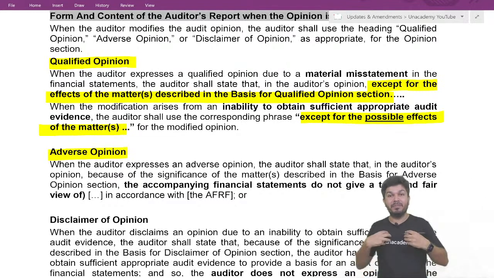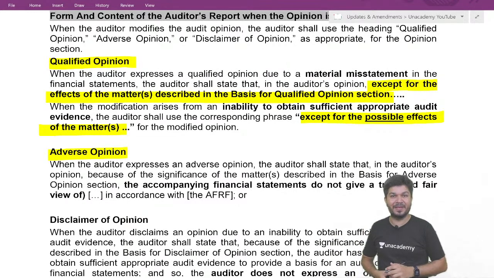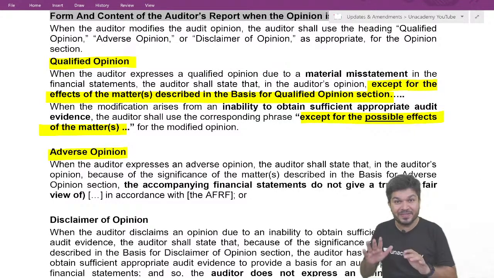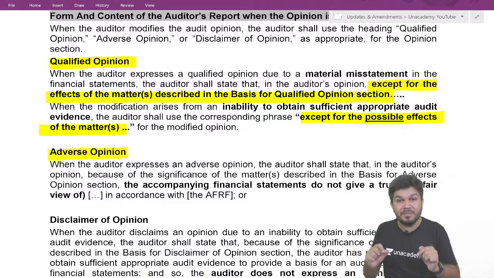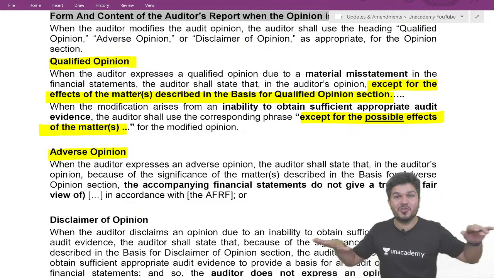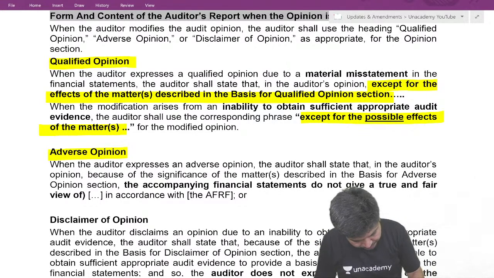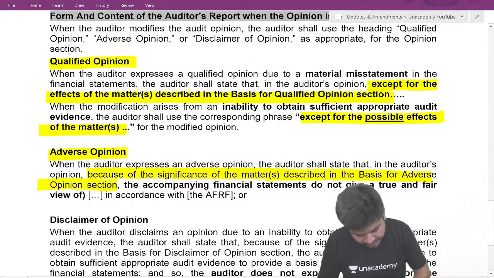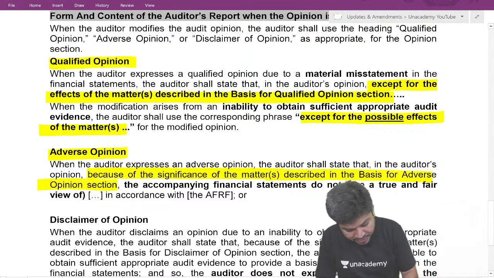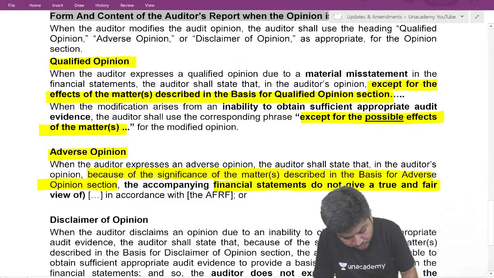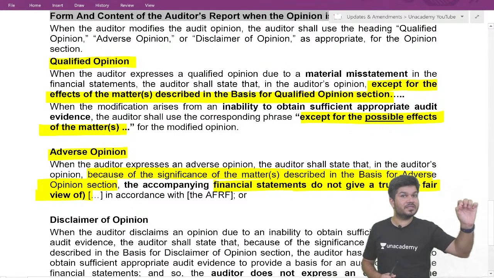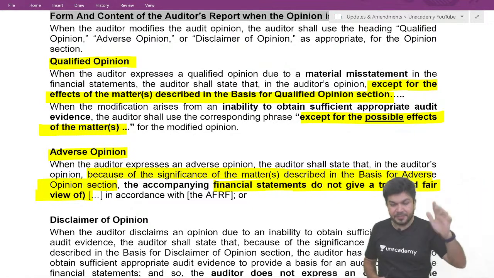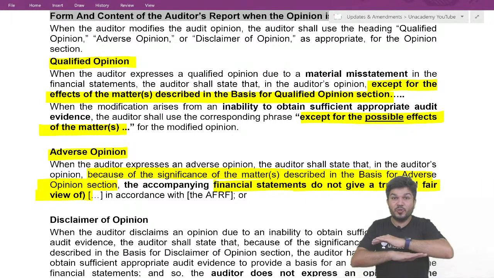Here we write: based on the significance of the matter described in the basis for adverse opinion section of the report, the accompanying financial statements do not show a true and fair view. So qualified says it shows a true and fair view, adverse says it does not show a true and fair view.